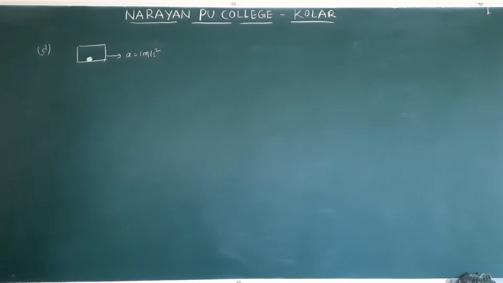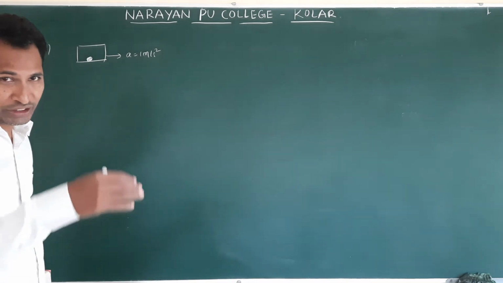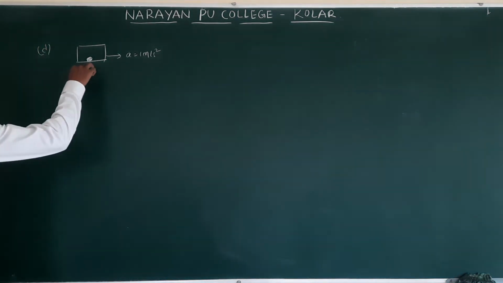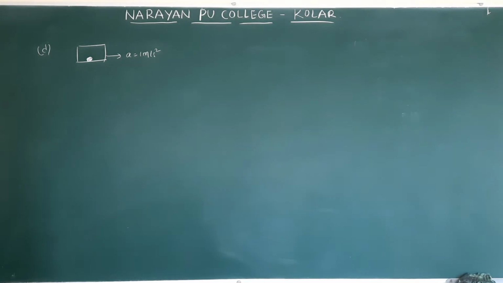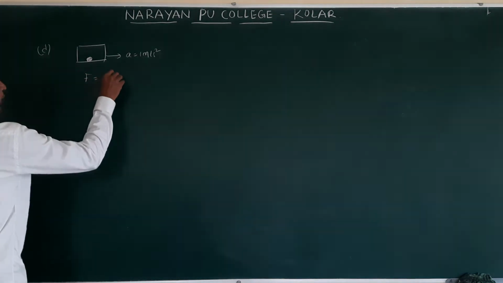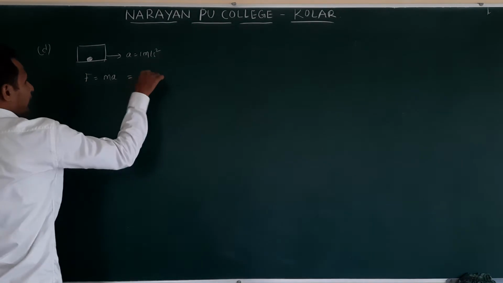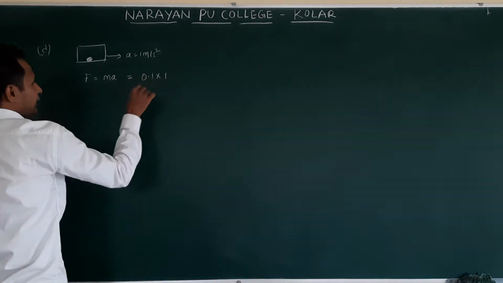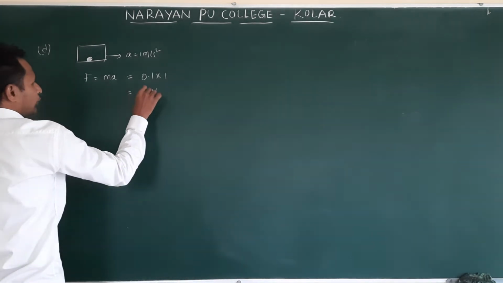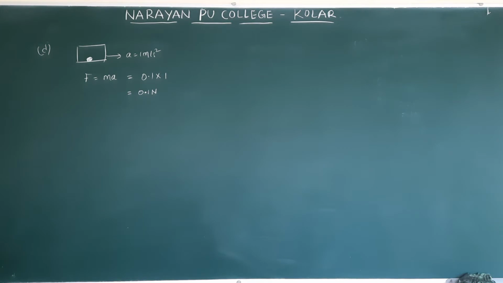Right? They are asking the net force. In which direction is it accelerating? Along x direction. In all previous cases, it accelerated downwards, that's why we mentioned the net force downwards. Now it is not falling downwards. So it is accelerating only along x direction, then F is equal to ma. The object mass is given as 0.1 and acceleration is 1. So 0.1 Newton.